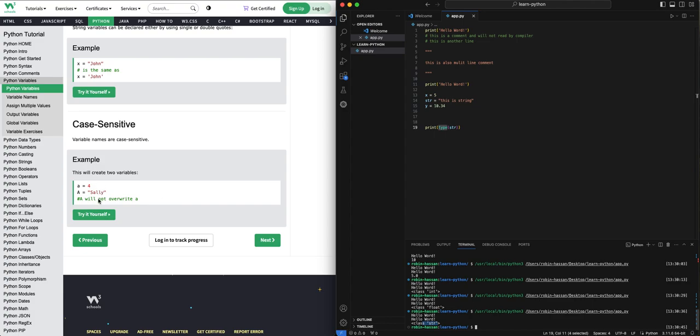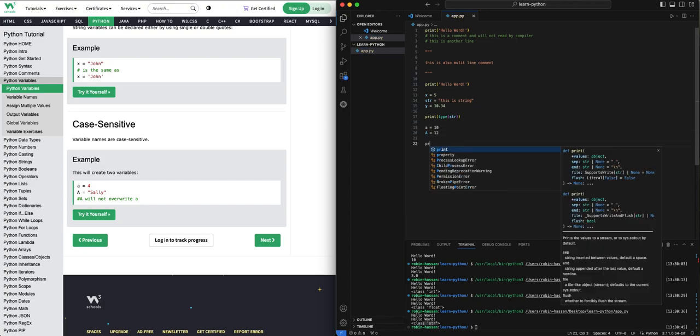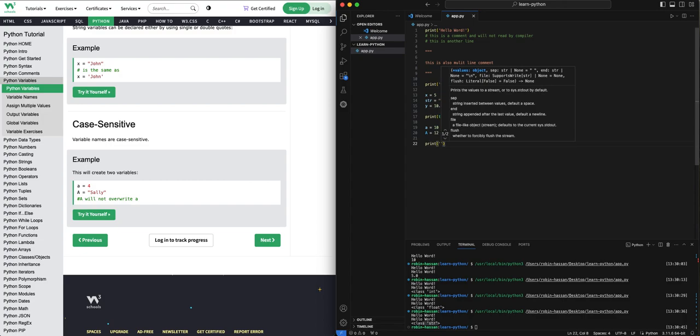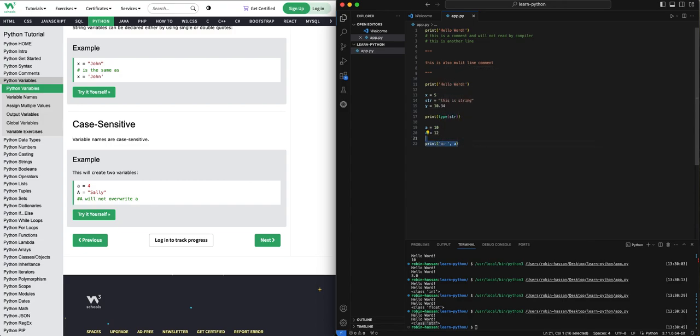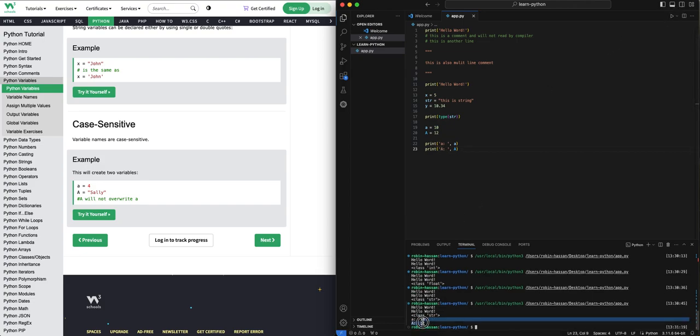Variables in Python are case sensitive. What I mean is, like a equal to 10, a equal to 10, and a equal to 12. If we print a, we'll see that we have 10 and 12.